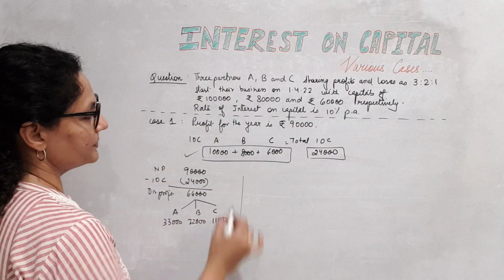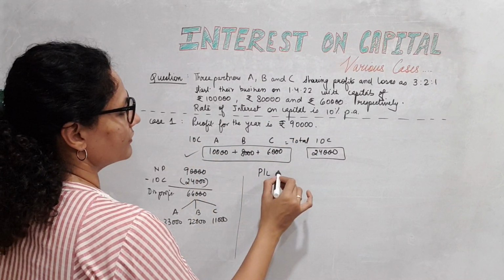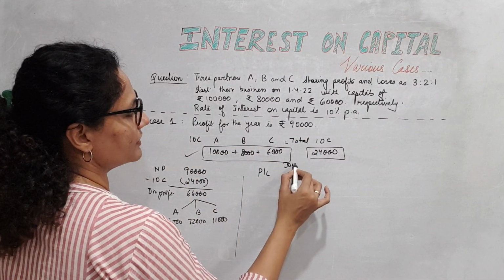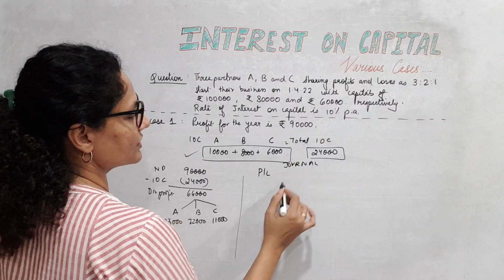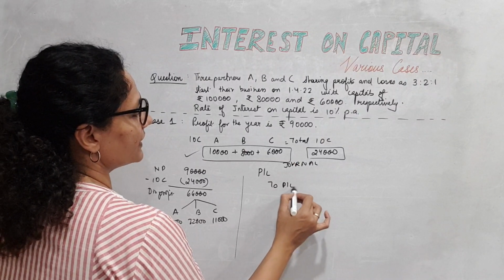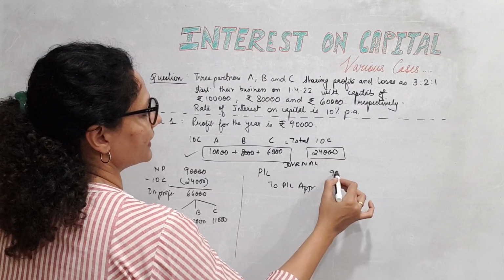First thing, to bring the divisible profit for appropriation. If you are asked for journal entries, please understand what entries you are supposed to give. PL to PL appropriation 90,000.